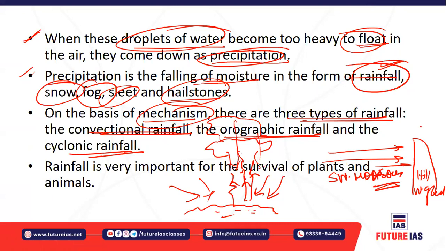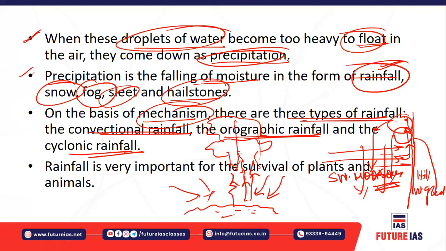Due to this barrier, these rain-bearing winds cannot move further because of the hill. So they move up along the hill, and the same process occurs. They cool down, condense, and cause rainfall. So the western side of the Western Ghats is rainier and wetter because of this orographic rainfall.